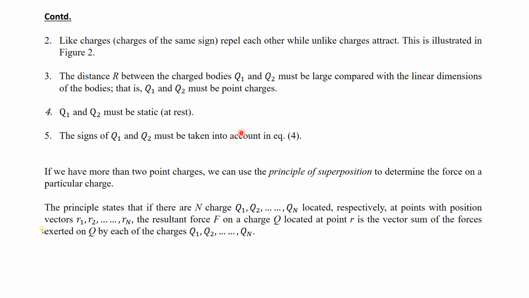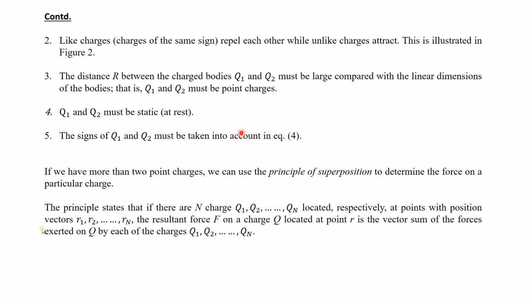If the distance is 2 meters, the diameter of the charges should be almost 0.2 centimeter or 2 millimeters. So it should be almost like a point.